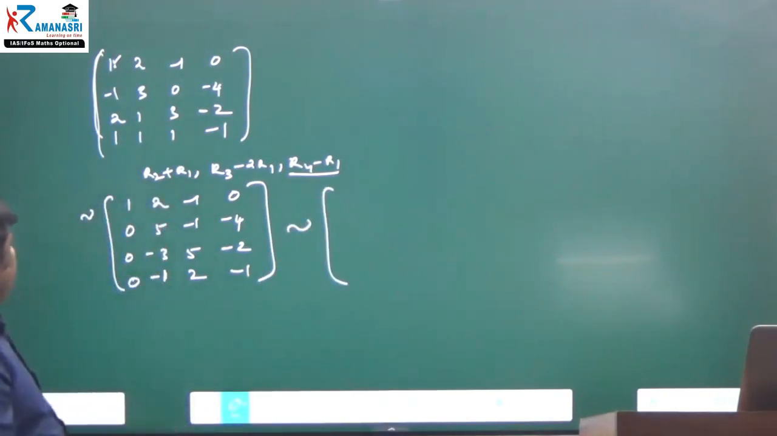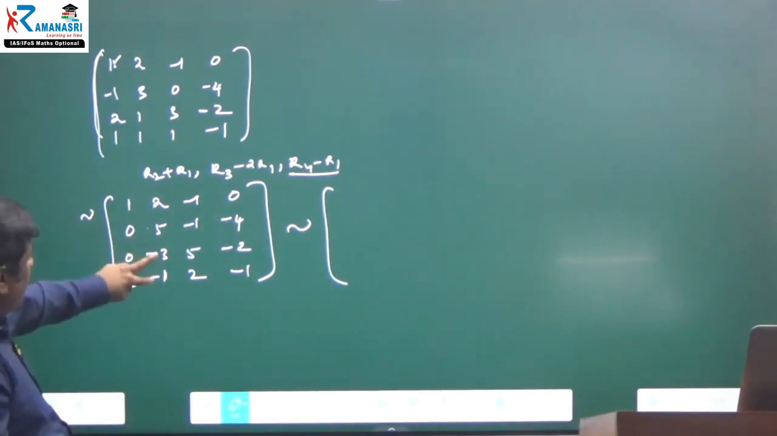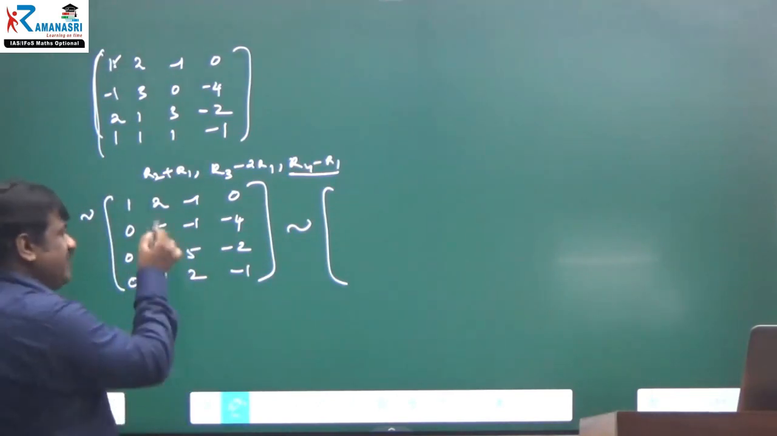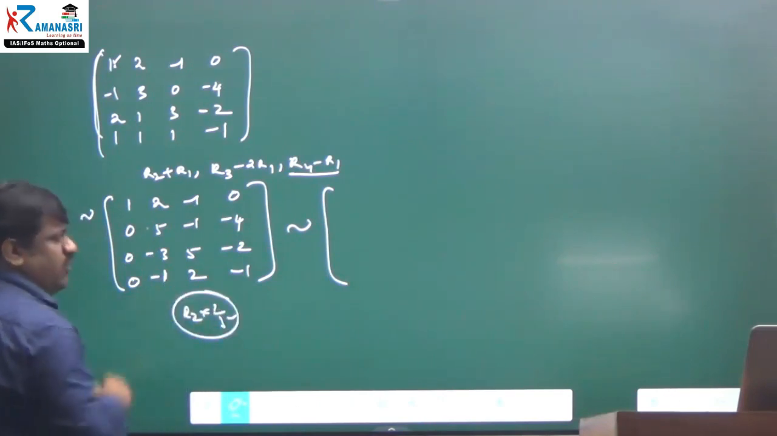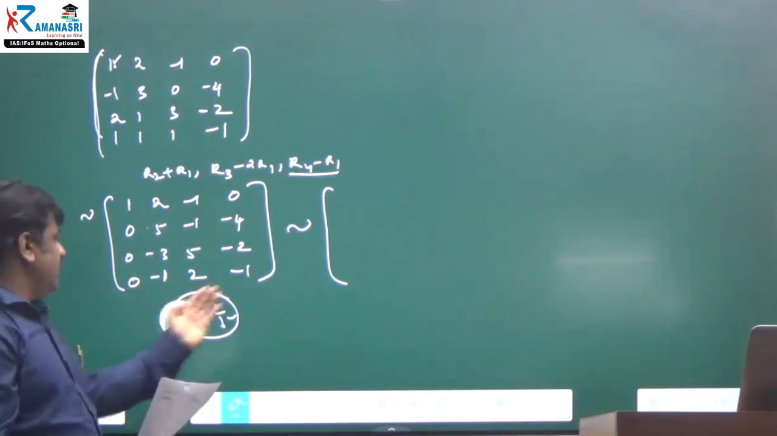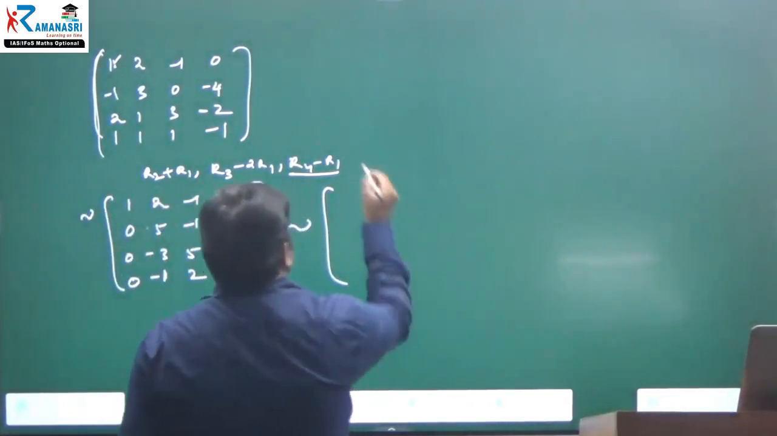Next, already here 5 is there. And I can change the rows, R4 to R3. Otherwise, you have to do a lengthy operation. Don't divide row 2 by 5, multiplying by 1 by 5. It will be a little bit complicated. And don't do that. Already 1 is there below, right? Therefore, you can interchange the rows. That would be the better operation. Therefore, I am doing that operation only.